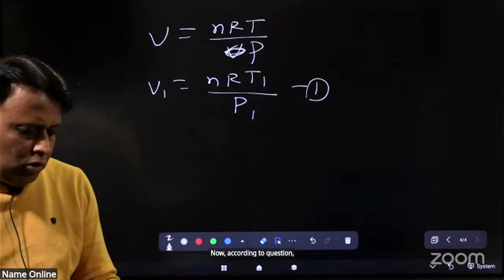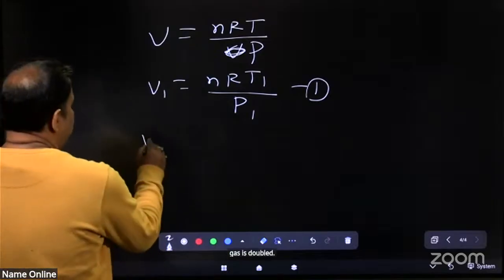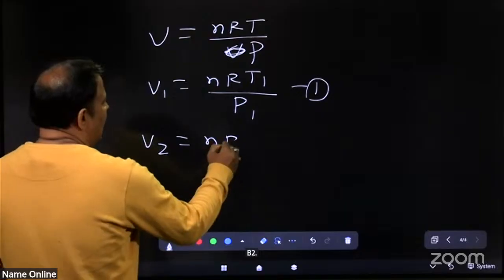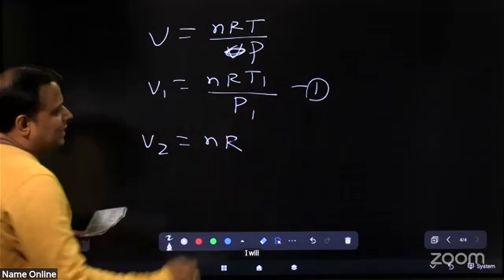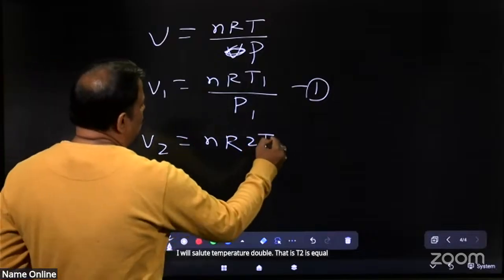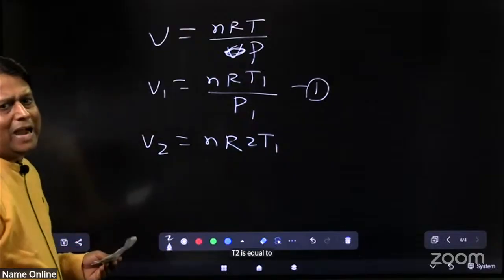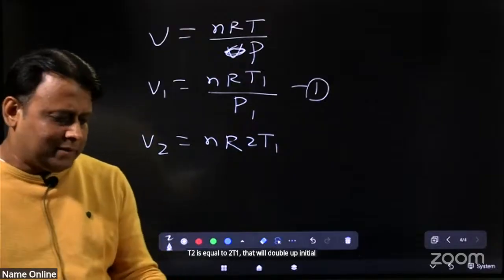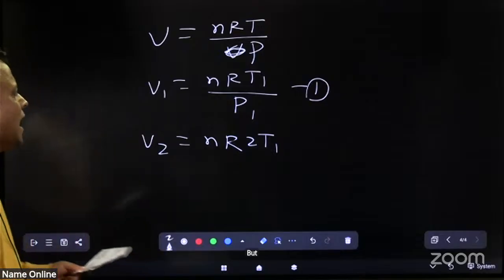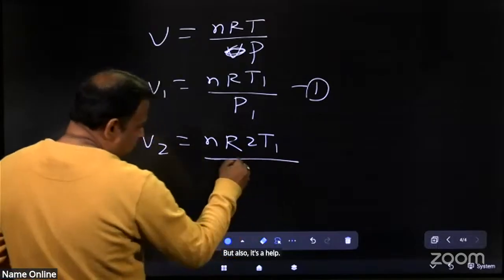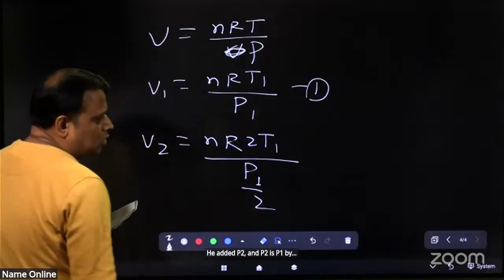Now, according to the question, the absolute temperature of a gas is doubled. V2 equals nR, and absolute temperature doubled, that means T2 is equal to 2T1, double of the initial temperature. Pressure is half. Here P2 is P1 by 2. Yes or no?